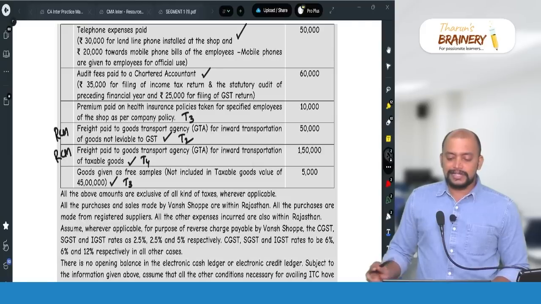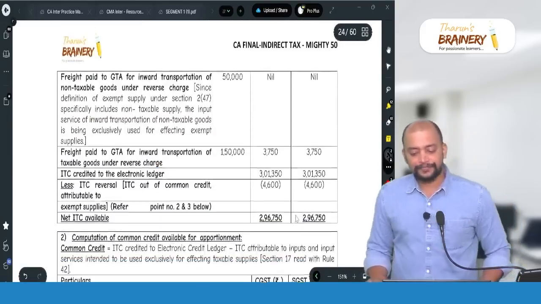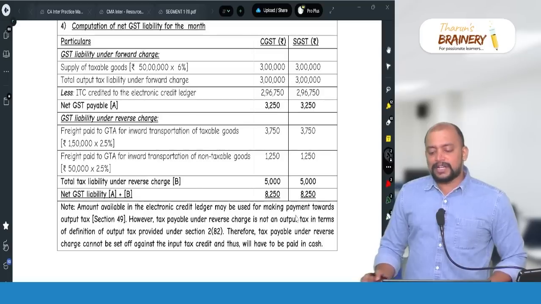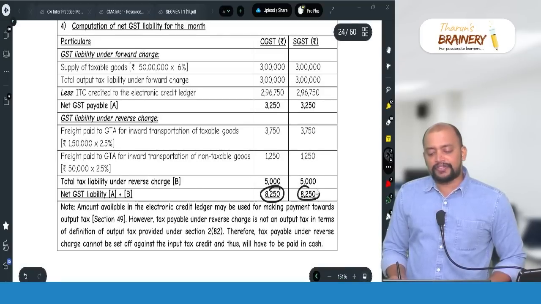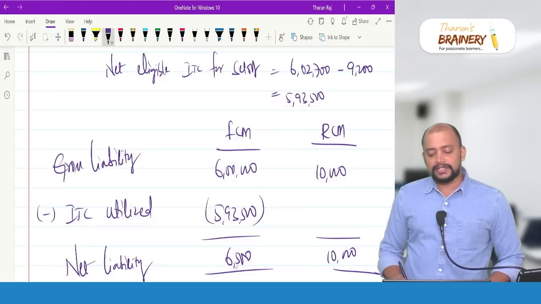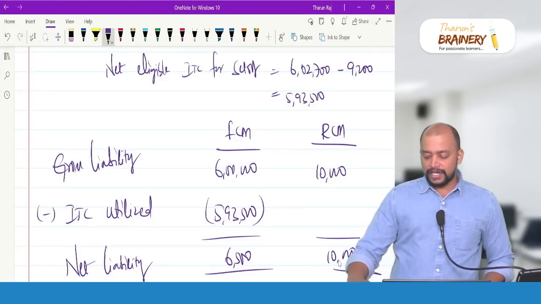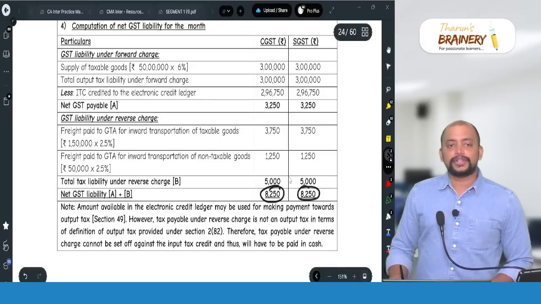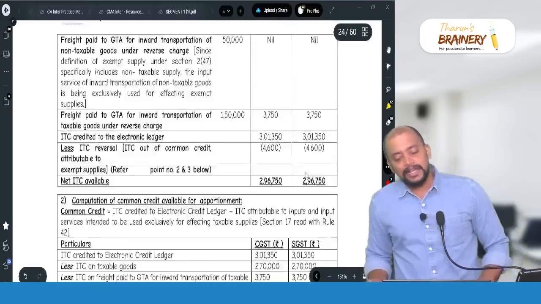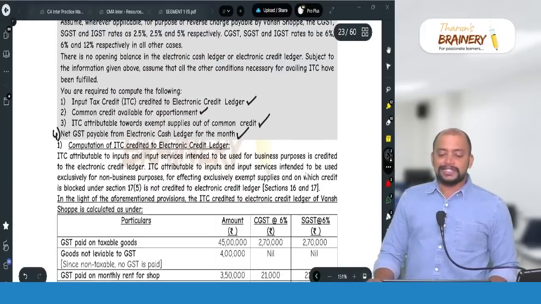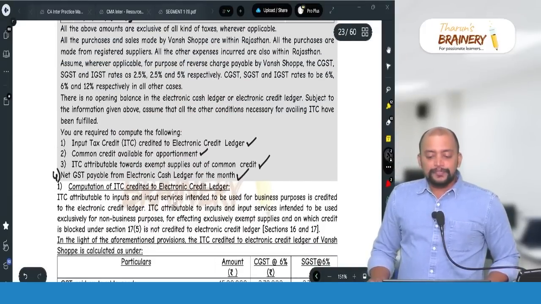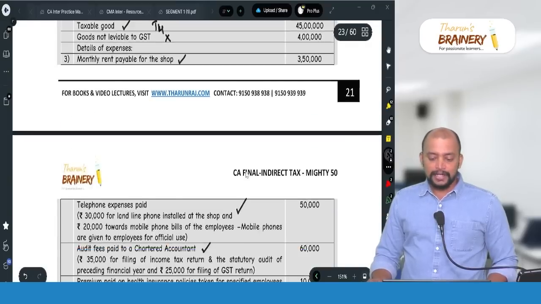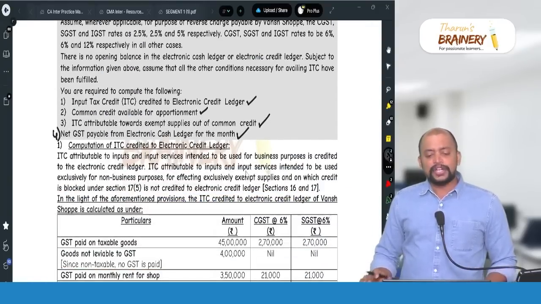So this is taken as the answer. You can see there net liability 8,250, 8,250. How? Total of this 6,500 plus 10,000, 16,500 divided by 2, CGST, SGST, 8,250. So what happened here is that we need to do every computation here, CGST, SGST separately. Okay, because everything will be intrastate supply. Okay, due to that reason. And next, you need to write this separately.